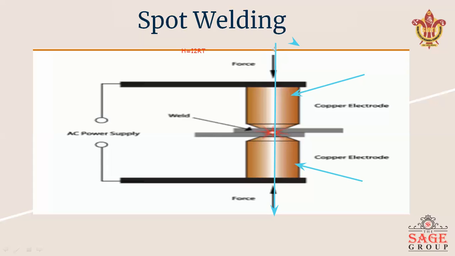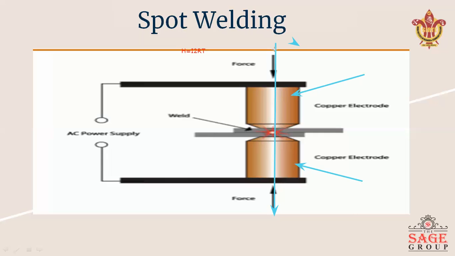We are using water here as a coolant. When we discuss water cooling, we are passing the water in between the electrodes. The function of water is to act as a coolant because we are generating heat. It may burn the electrode, so that's why we are using water to cool the electrode. So the electrodes are usually hollow and are water cooled.